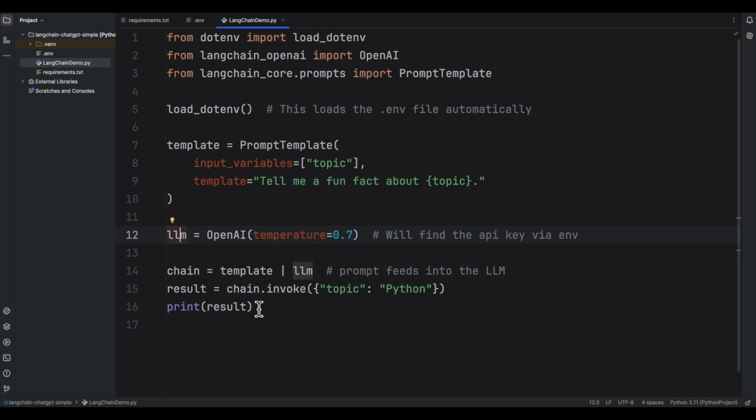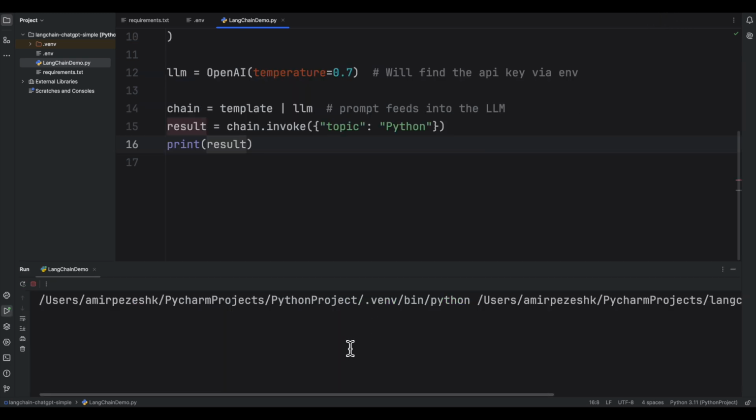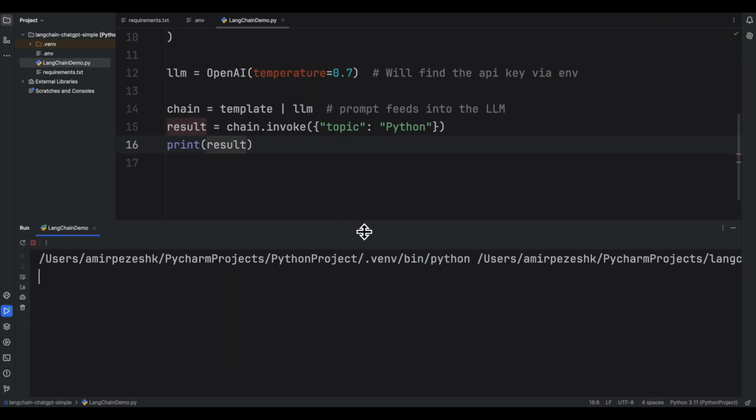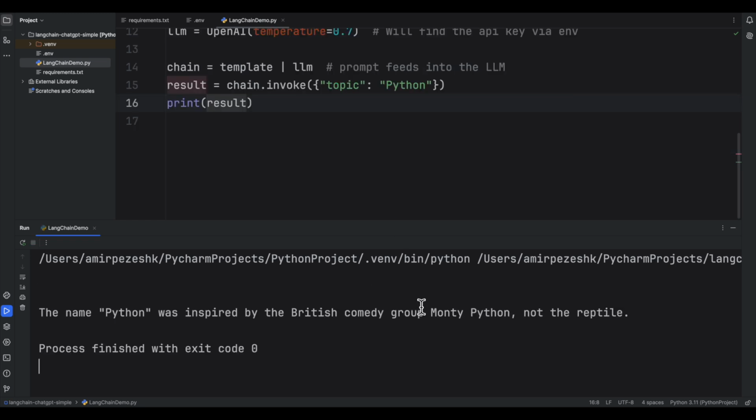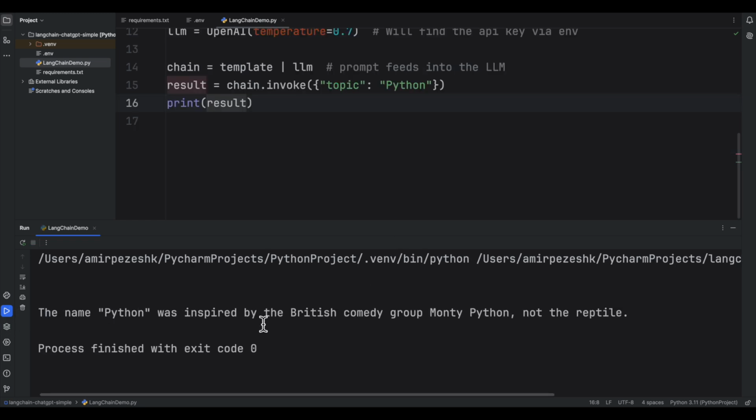And then here we can create a chain by feeding to the LLM the prompt template that we created. Then we can invoke the chain that we created. We need to just define the topic, and I'm giving the topic as Python, and we are printing the result. So let me quickly run it and see what ChatGPT responds to us. So yeah, as you can see, that's basically it.